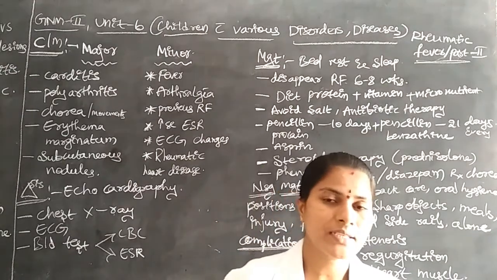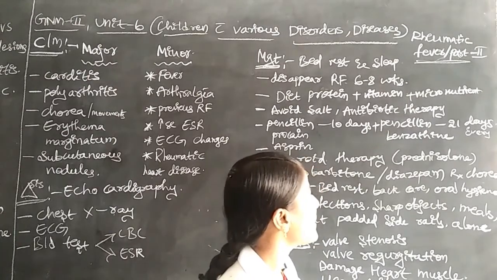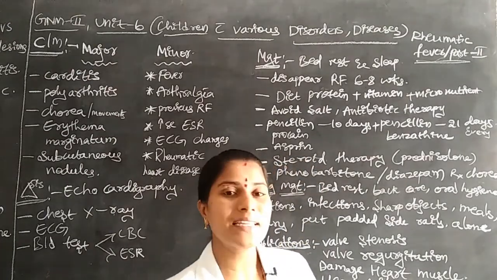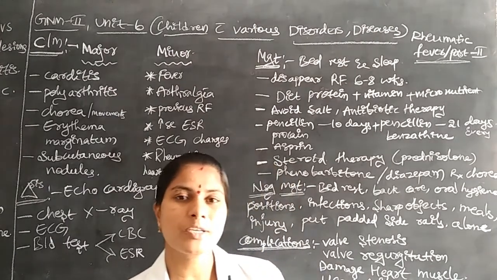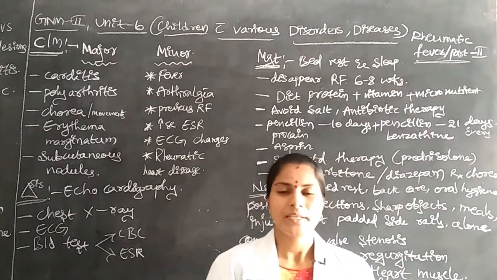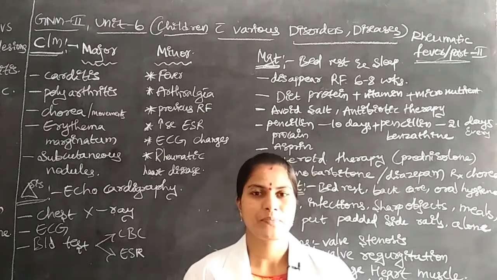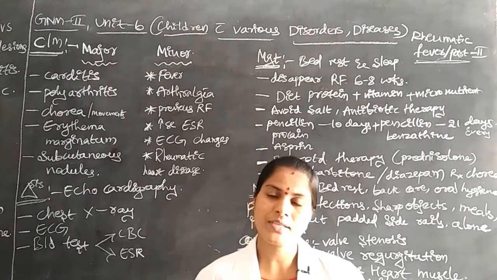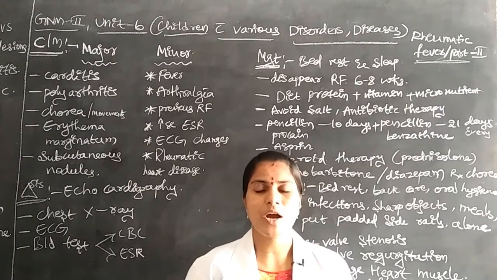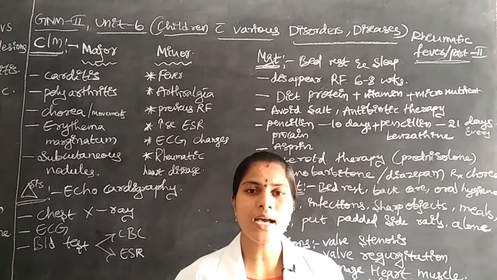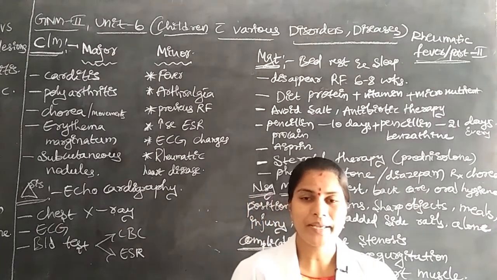Along with that we have to administer another medication, benzathine penicillin. Benzathine penicillin will be administered to the children every 21 days of disease duration. Every 21 days we have to administer one drug, benzathine penicillin. This is the main medication.